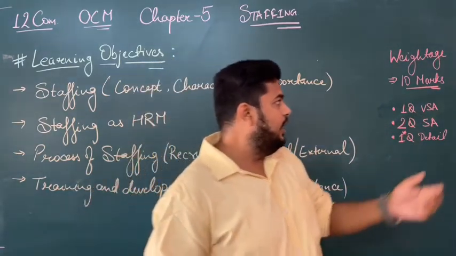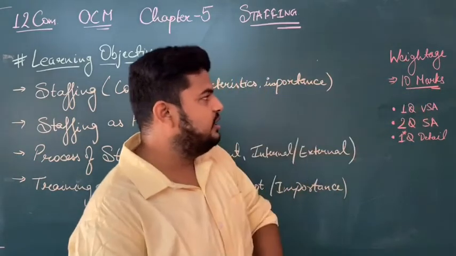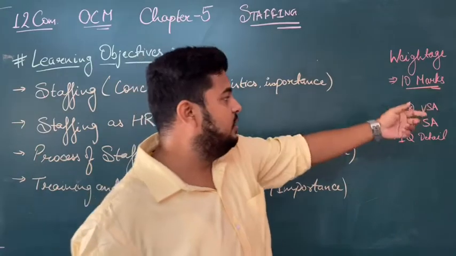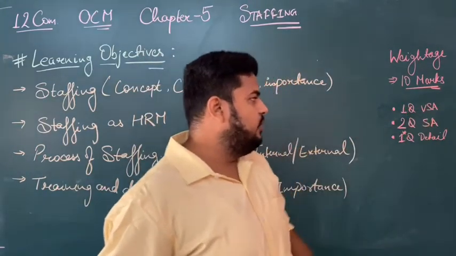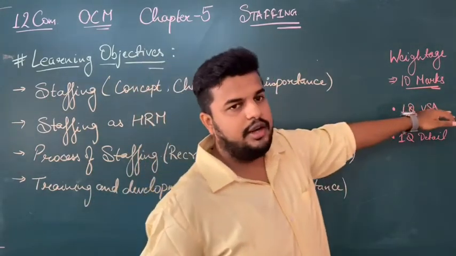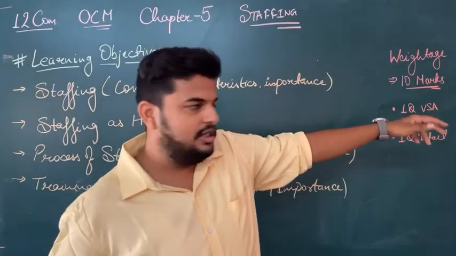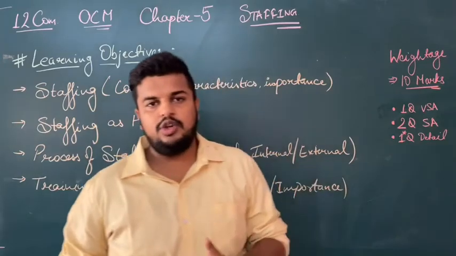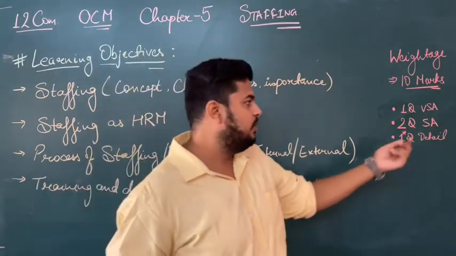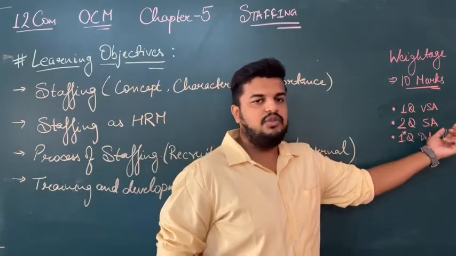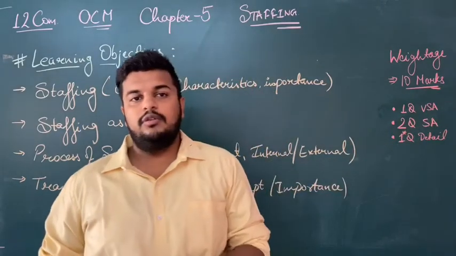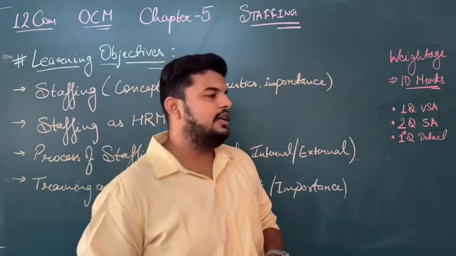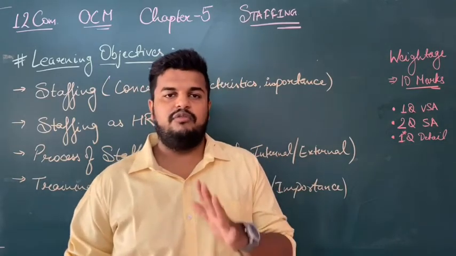As per last year's weightage, this chapter consists of 10 marks, which is very good. The breakup of the 10 marks is: one very short answer question, answered in one or two sentences, for 1 mark; two questions of 2 marks each in the short answer type section, that is 4 marks; and one question with internal options in the answer-in-detail type, for 5 marks.